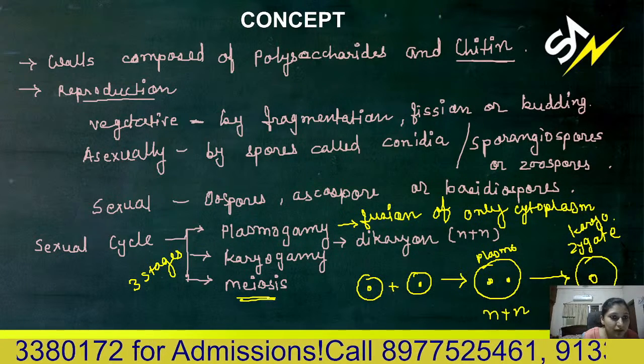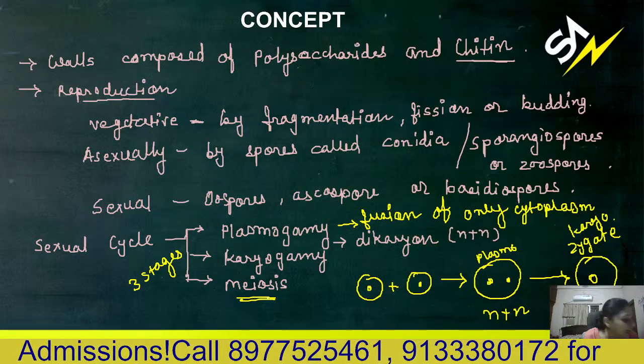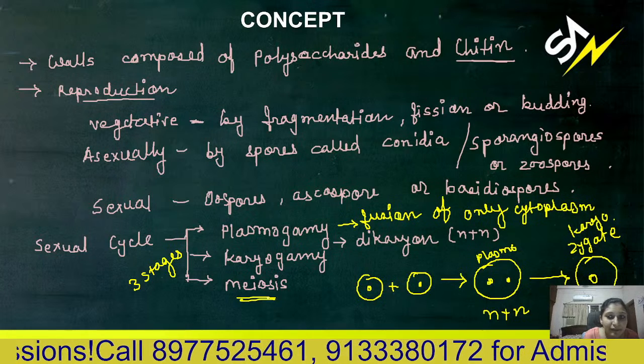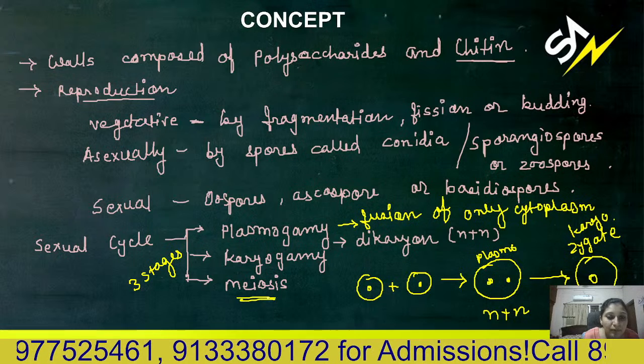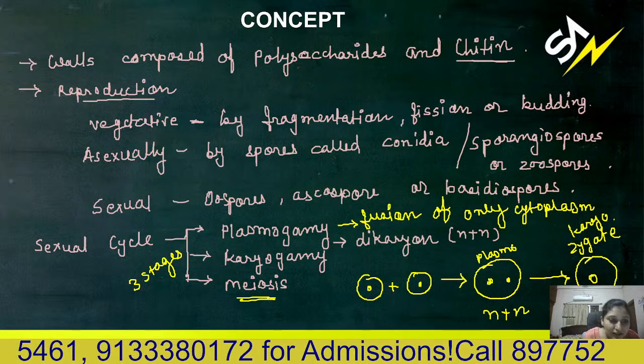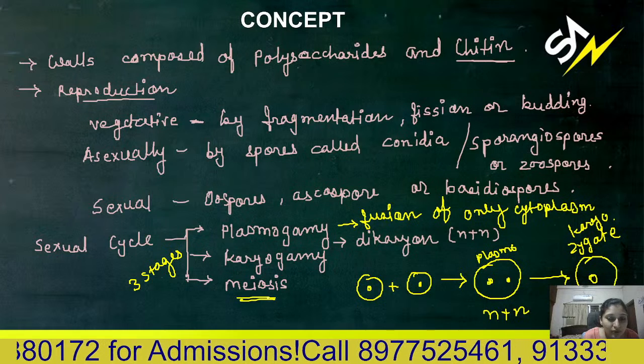Am I clear? Vegetative reproduction is by fragmentation, fission, and budding. Asexual reproduction is by conidia or sporangiospore. Sexual reproduction, the sexual cycle, involves plasmogamy, karyogamy, and meiosis.